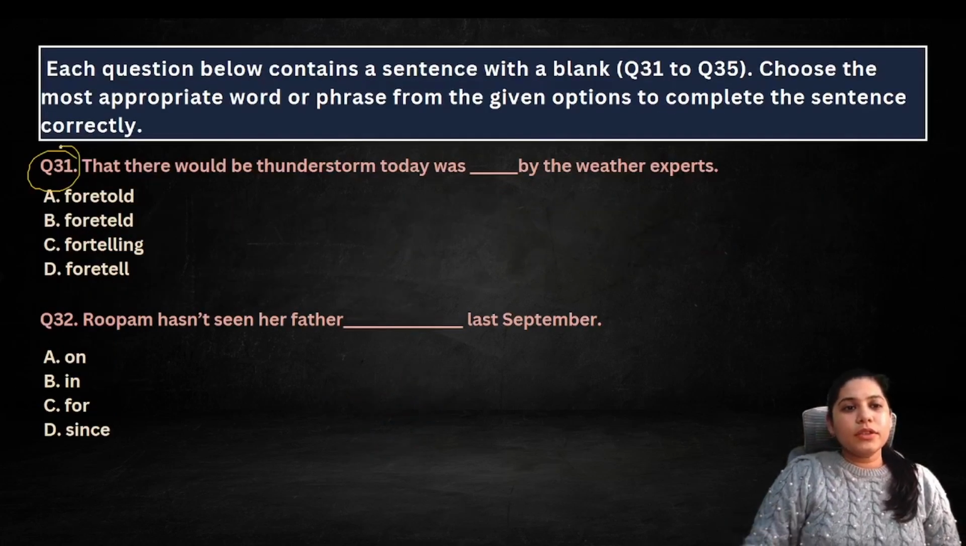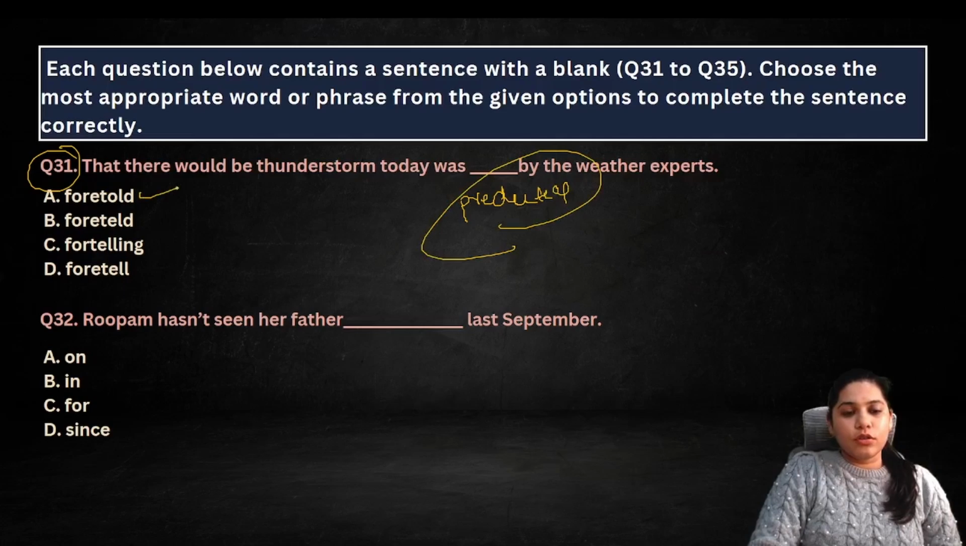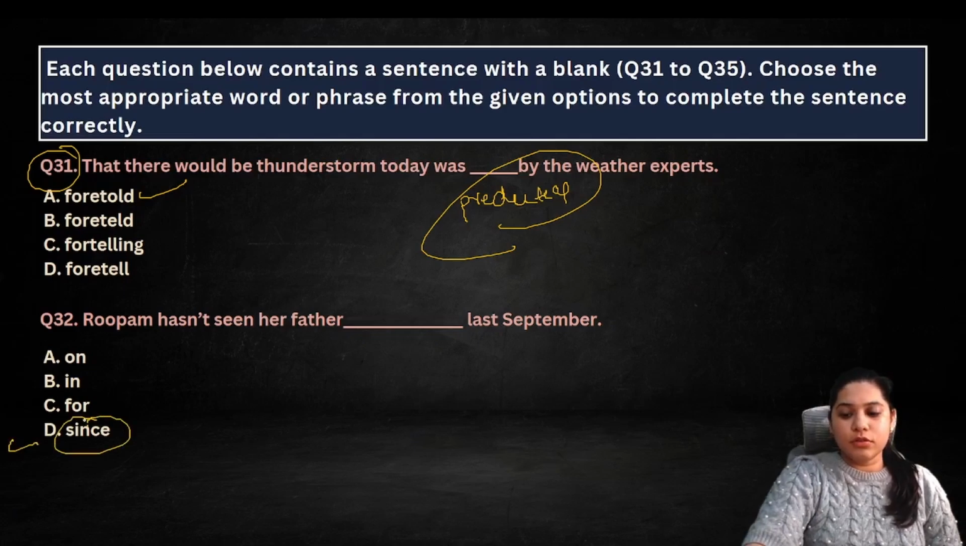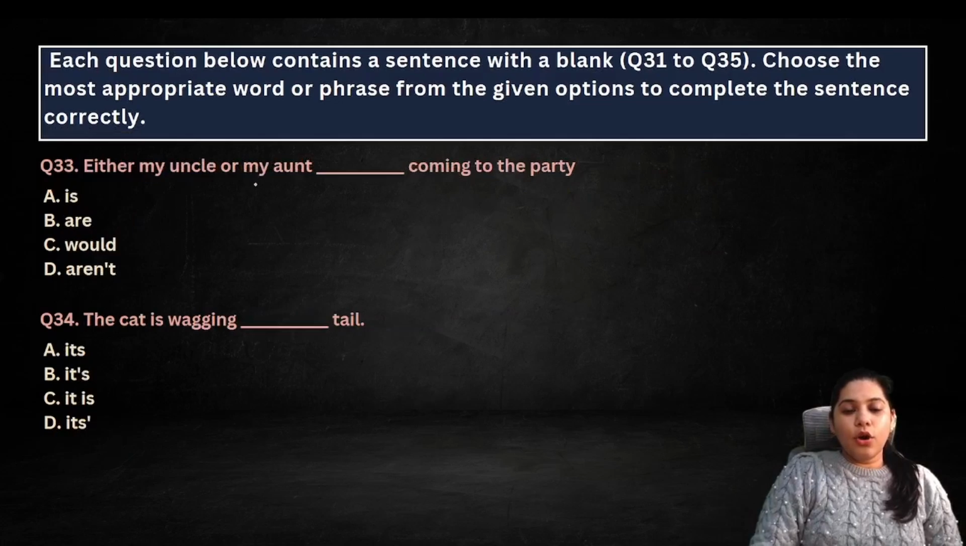Okay, question number 31. That there would be a thunderstorm today was predicted by the, so predicted matlab foretold. Right. Rupam hasn't seen her father. So yes, what will be the correct answer? Since last September. Either my uncle or my aunt is coming to party. In either or we choose a second subject.